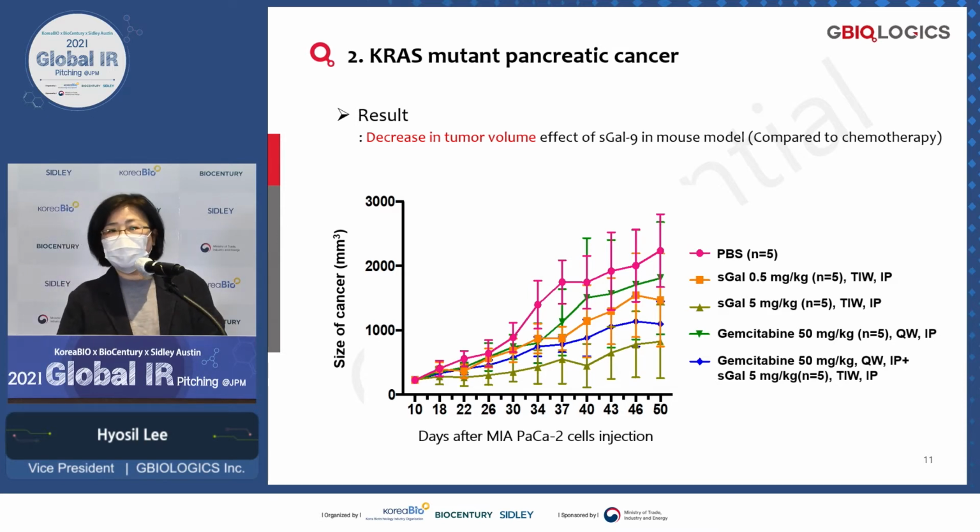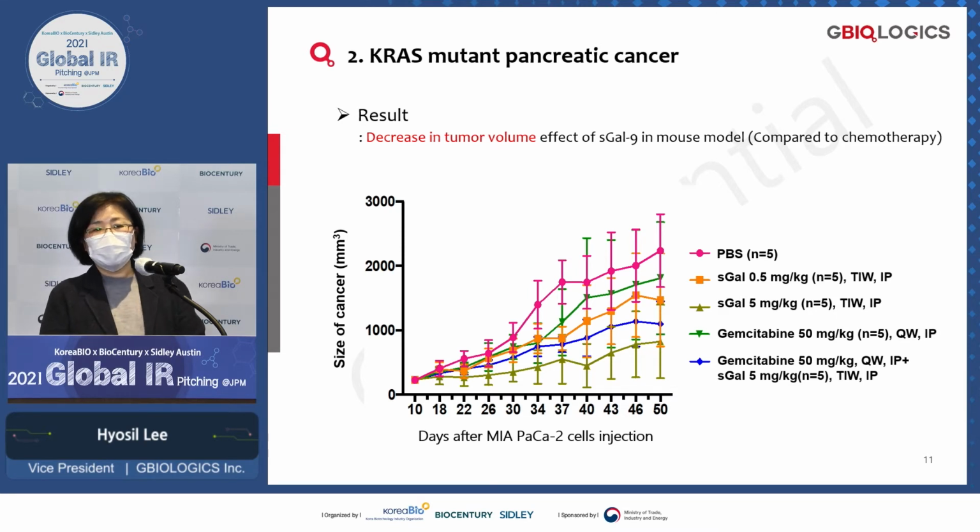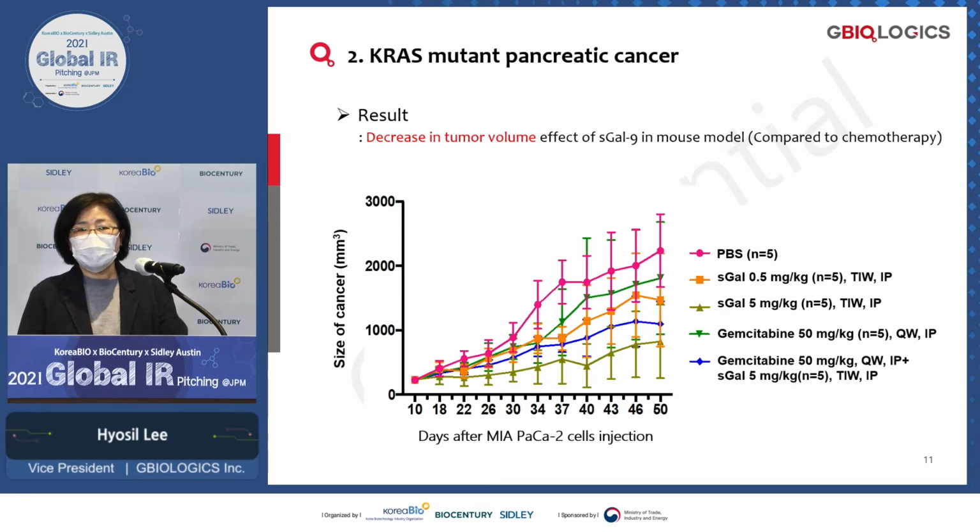Gemcitabine is currently the standard drug for pancreatic cancer patients, so we used gemcitabine at 50 milligram per kg. And in another group, we also have the combination therapy: gemcitabine plus our product, galectin-9 at 5 milligram per kg.